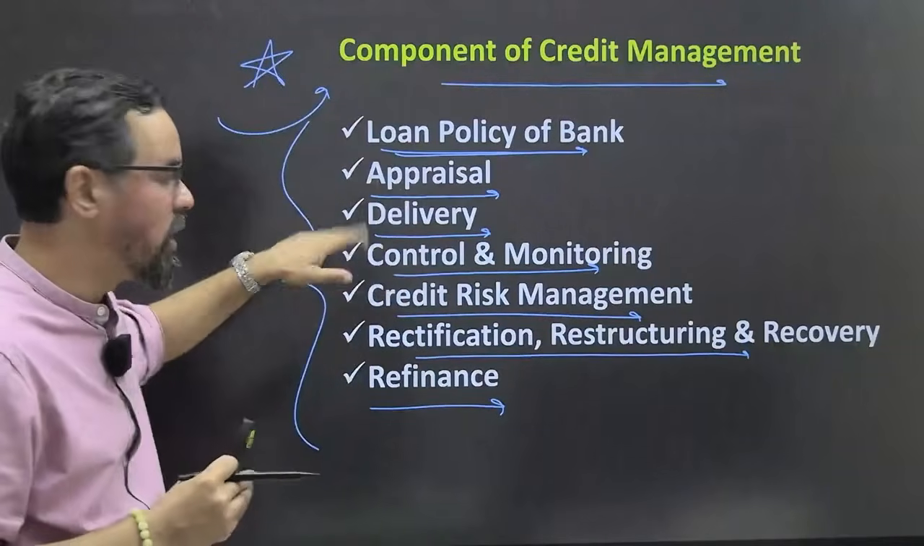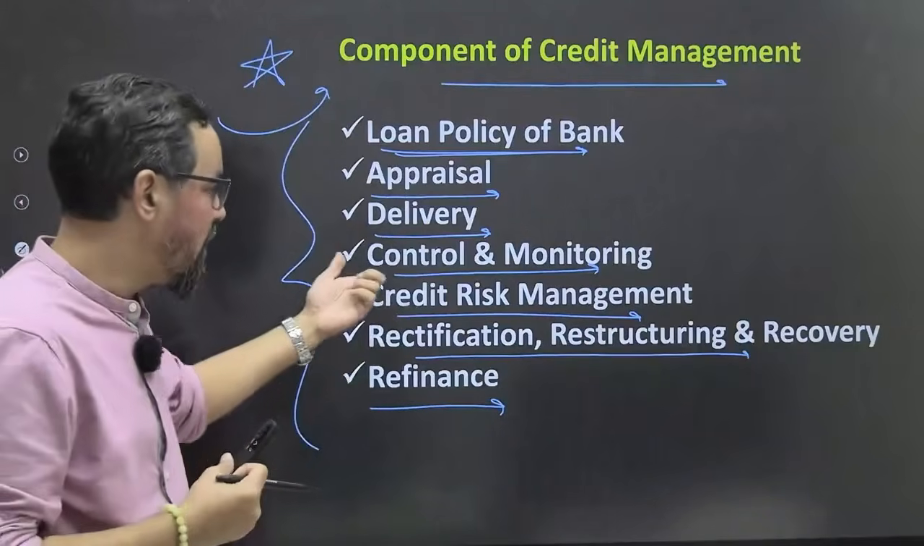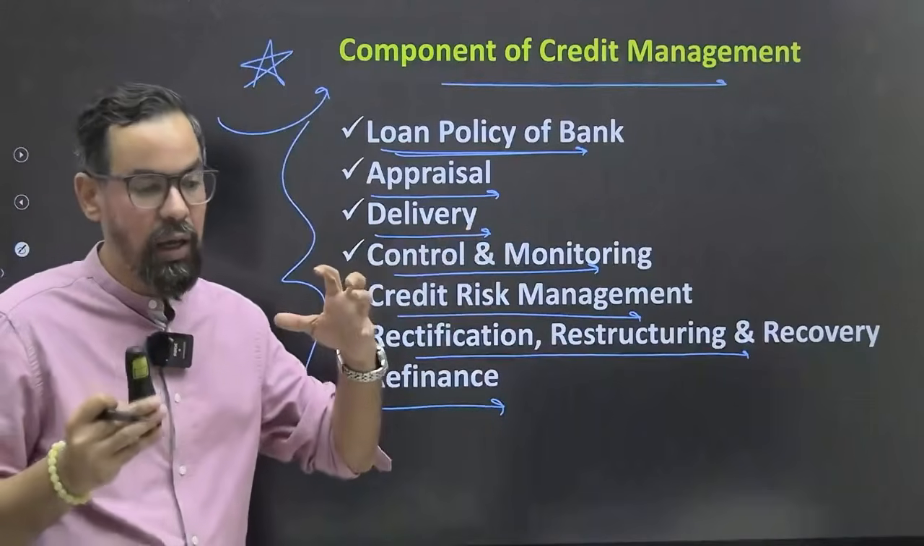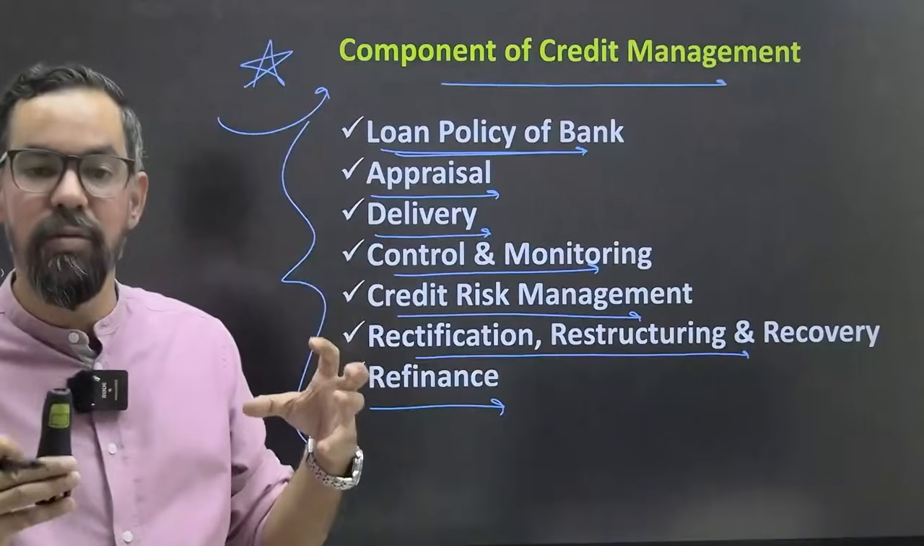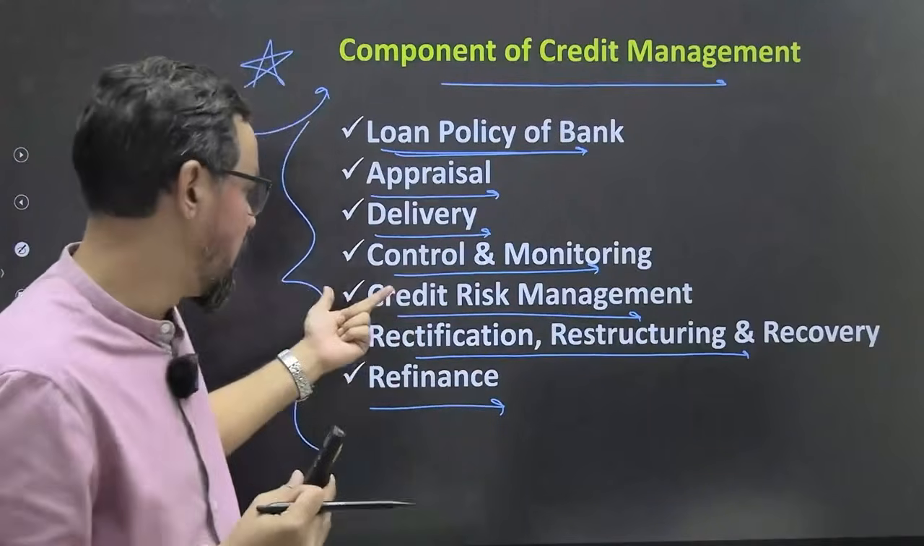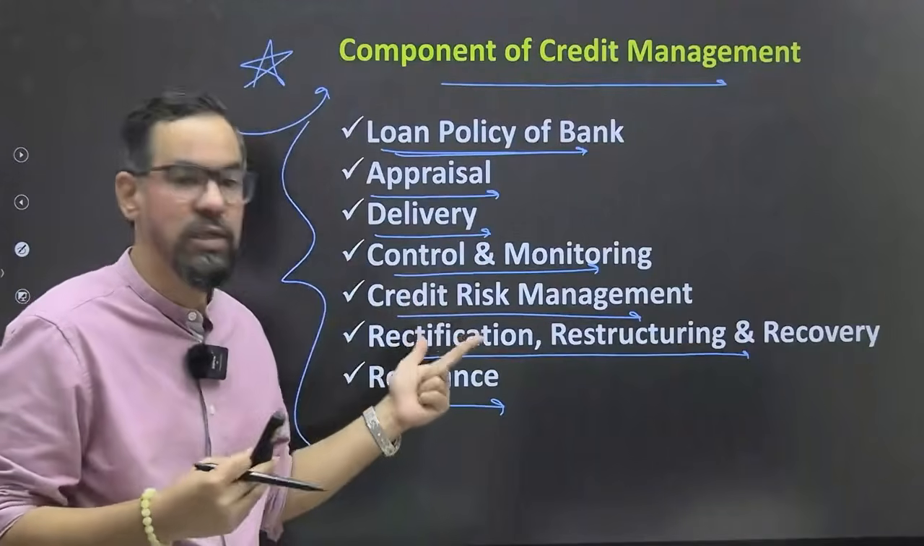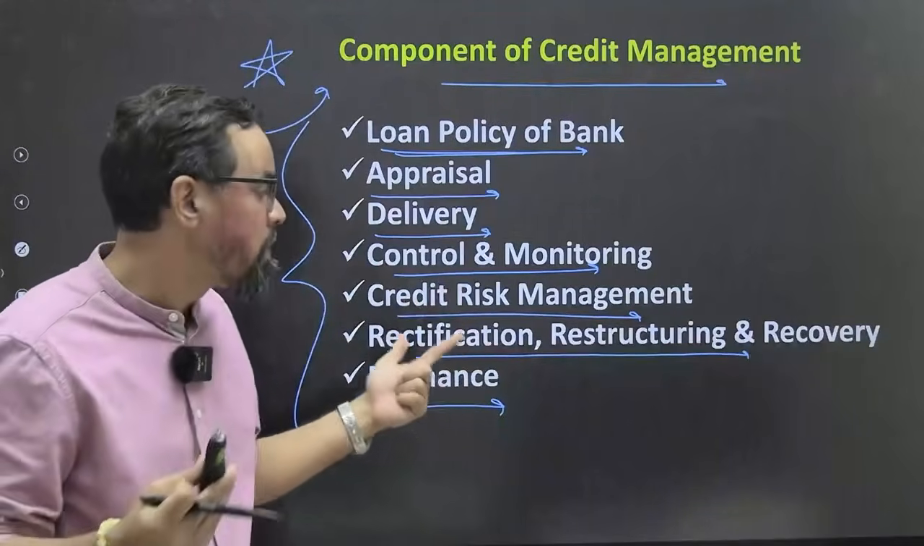Appraisal is something where we do the KYC, due diligence and everything, and the documents, requirements, everything. Delivery is where we make some sort of disbursement, okay? And control and monitoring is where we have an existing asset base, so we have some sort of loan review mechanism for this particular, okay? Again for credit risk management, rectification in case of any default, okay?